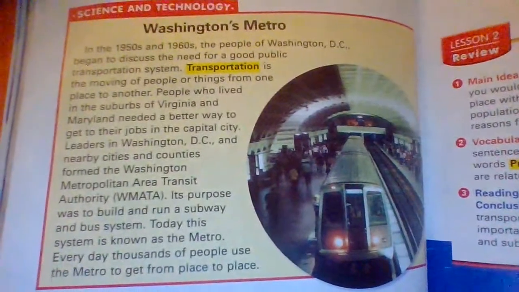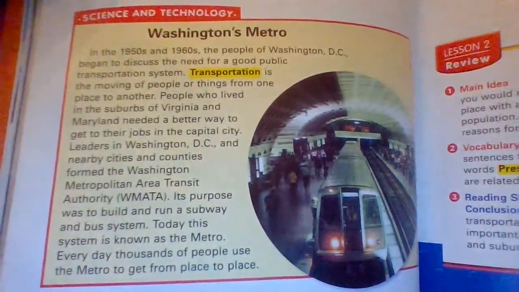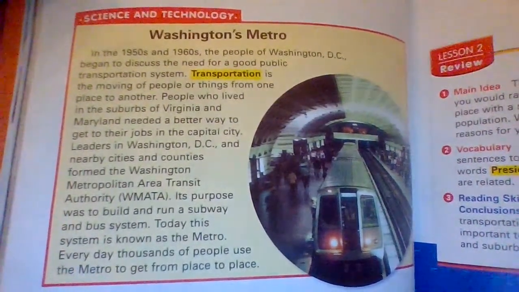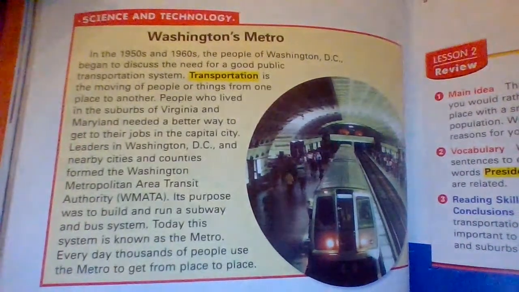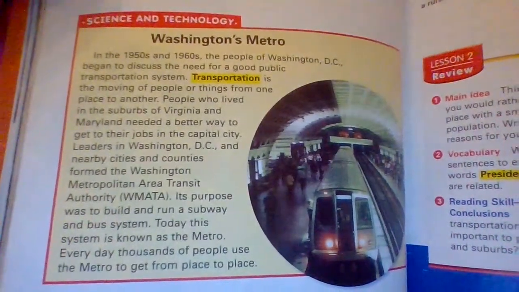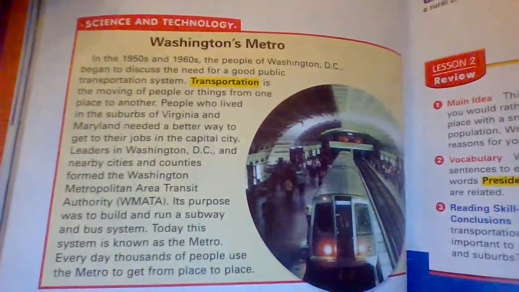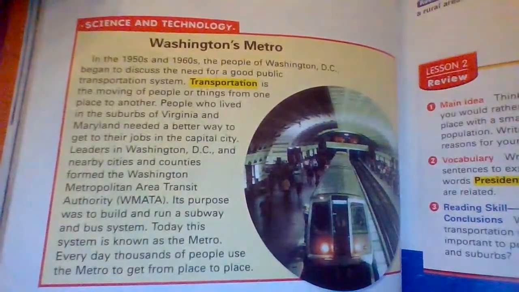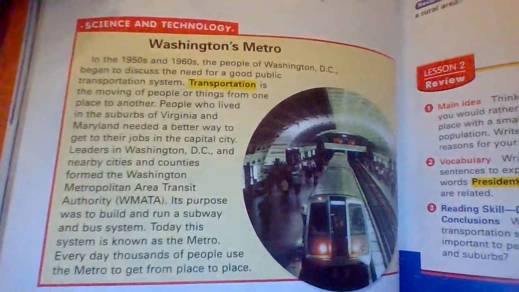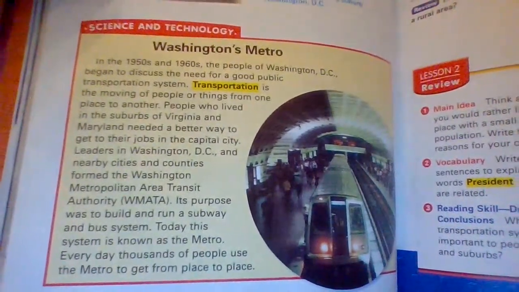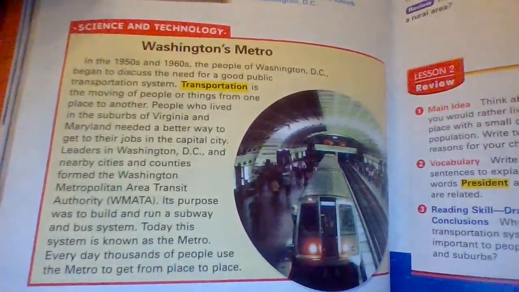and nearby cities and counties formed the Washington Metropolitan Area Transit Authority, WMATA. That's called an acronym, boys and girls, where each letter represents a word. Its purpose was to build and run a subway and bus system. Today, this system is known as the Metro. Every day, thousands of people use the Metro to get from place to place.